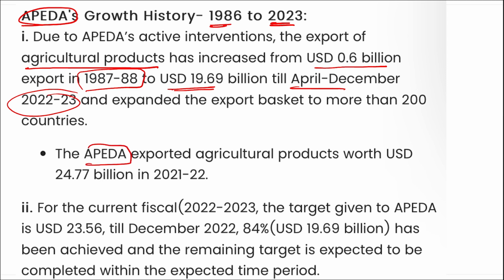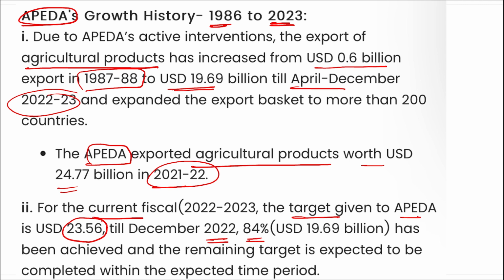Then APEDA exported agriculture products worth $24.77 billion in the year before, that is 2021-22. For the current fiscal year, the target given by APEDA is $23.56 billion, and till December 2022, 84% has been achieved, and the remaining target is expected to be completed within the expected time period.